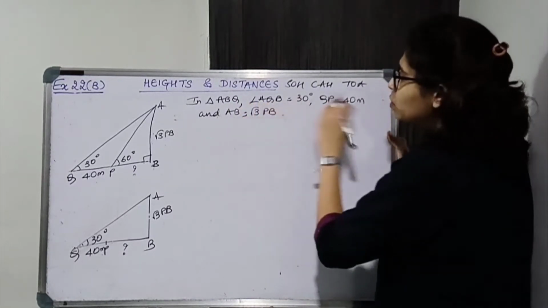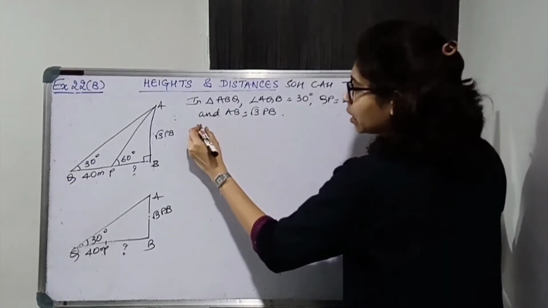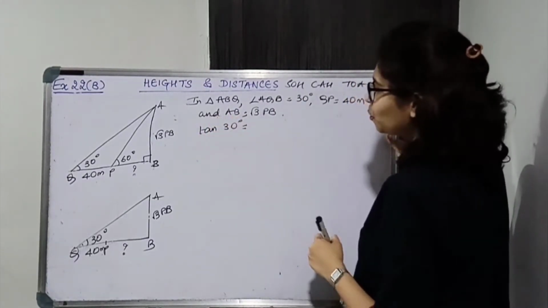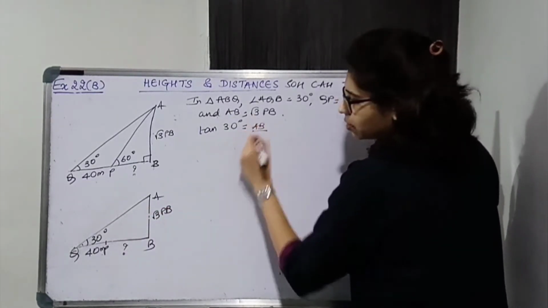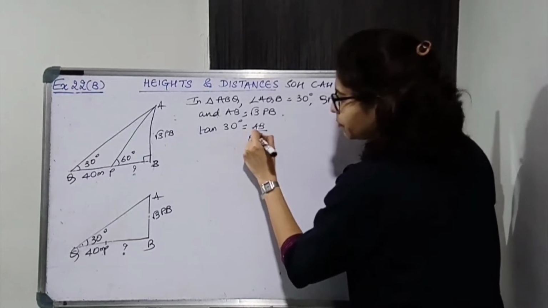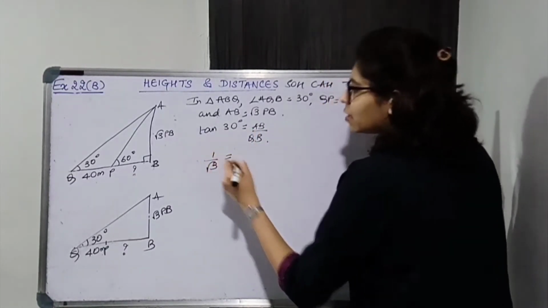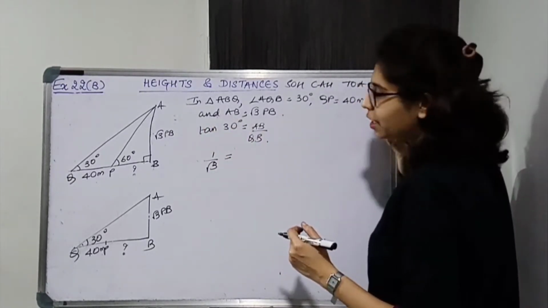We are going to substitute everything, so just write down the given information once. Now tan 30 is equal to opposite, the opposite of the angle is AB, the adjacent is QB. Tan 30 is 1 upon √3, standard value table. You are supposed to know these standard values.